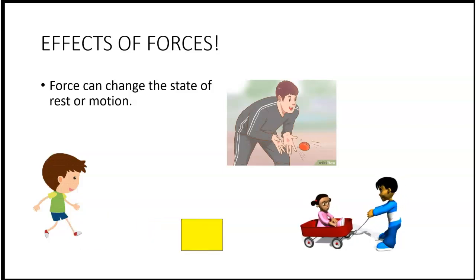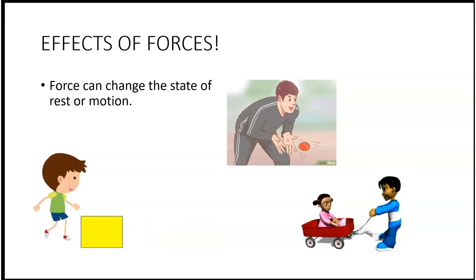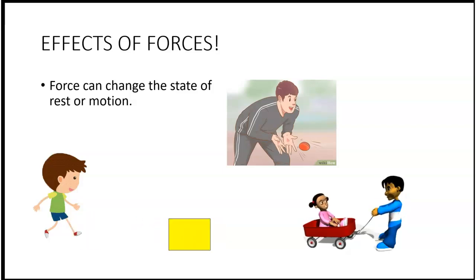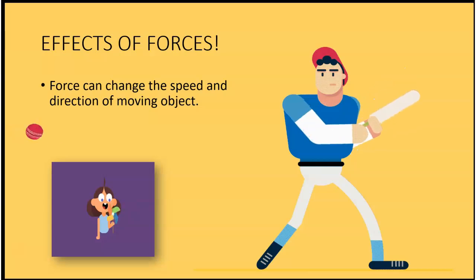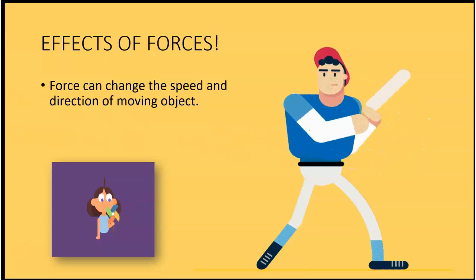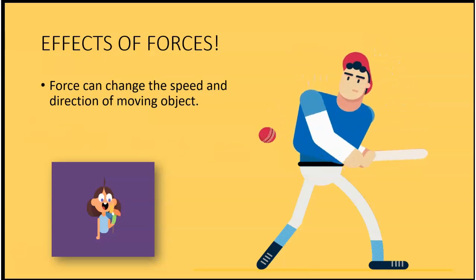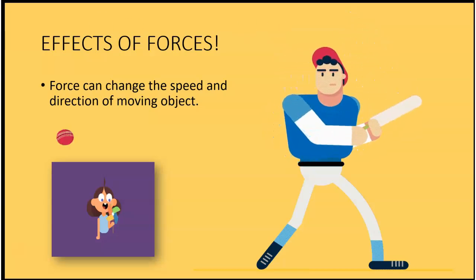Force can change the state of rest or motion. If the object is at rest, force can bring it to motion. If the object is in motion, the force can bring it to rest. As you can see, this boy is kicking this box and the box is coming to motion. A similar example can be seen here too. Force can change the speed and direction of a moving object. A cricketer, a batsman, when he hits the ball with a bat, the speed and direction of the ball changes.